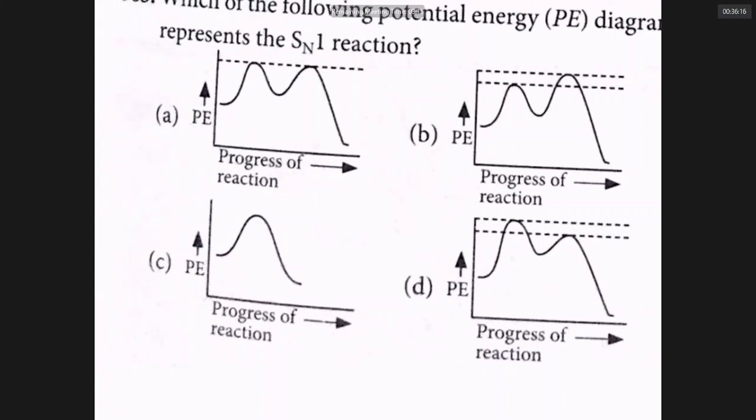So for the SN1 reaction, the correct progress is represented by D, not A, because both the transition states have different energies. Not B, because the first transition state has higher energy. Not C, because it does not have one step, it has two steps. The right answer is D.